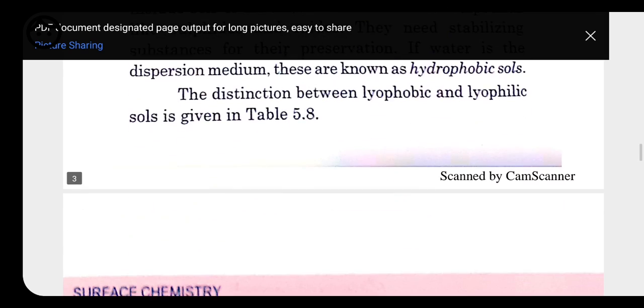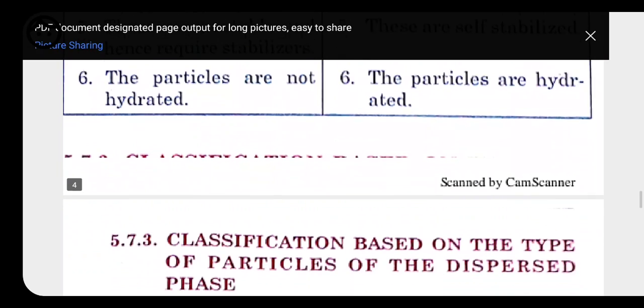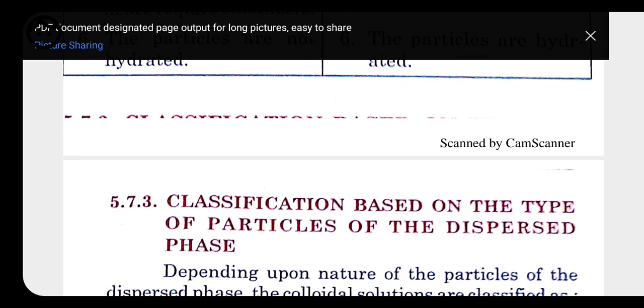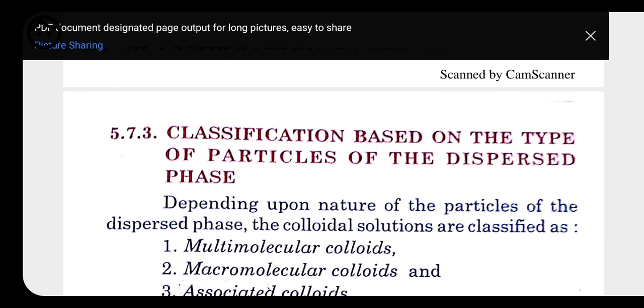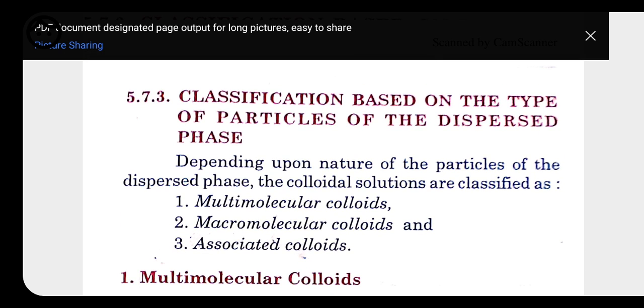Now one more type of classification we have, that is classification based on the type of particle of the dispersed phase. What type of particles are present in the dispersed phase? Depending upon the nature of the particle of the dispersed phase, it is classified into three: multimolecular, macromolecular, and associated colloids. First we will look at multimolecular colloids.